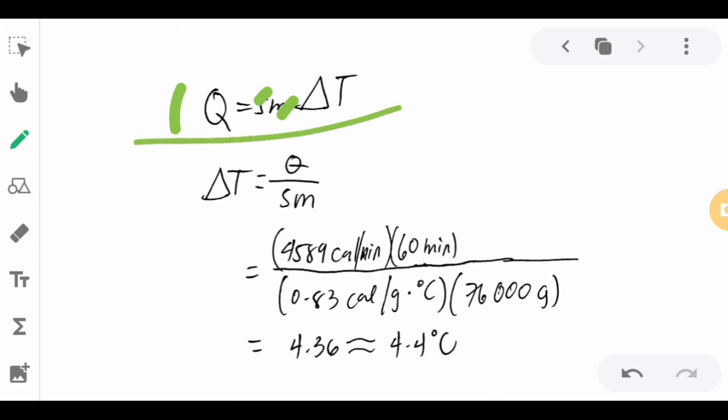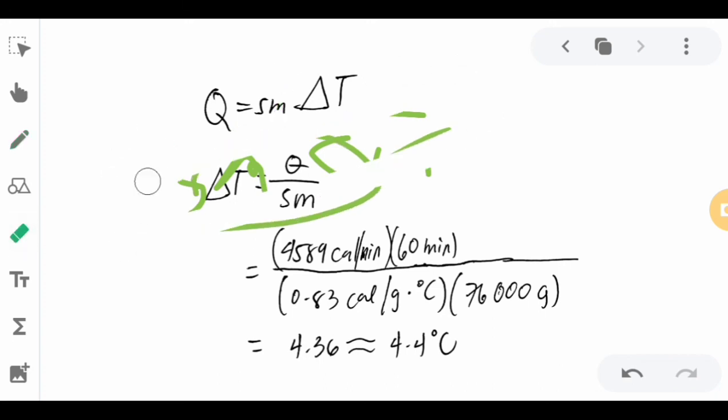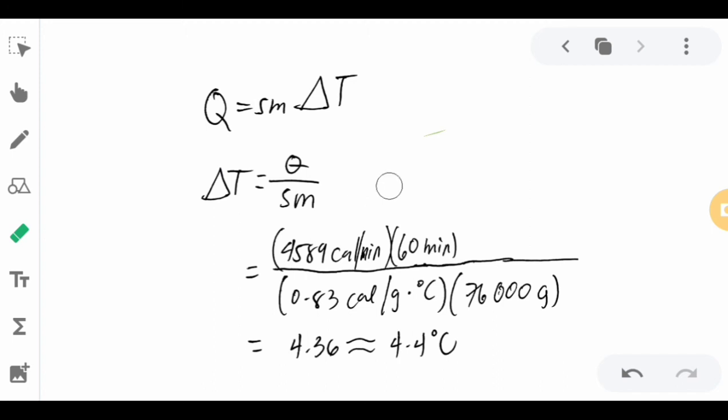To manipulate that, let me erase that first. You have to multiply both sides by SM, the specific heat and mass. You will be able to cancel this one, and then you will be left with this formula. Meaning the change in temperature is equivalent to the energy over the specific heat multiplied by the mass. The energy is equivalent to 4,589 calories per minute, which is given in the first problem.